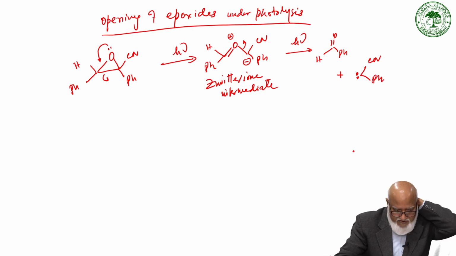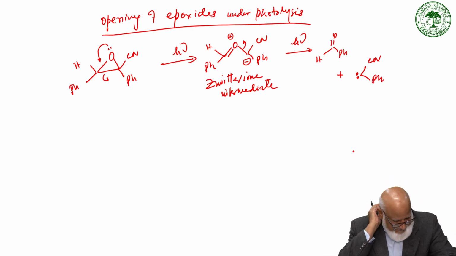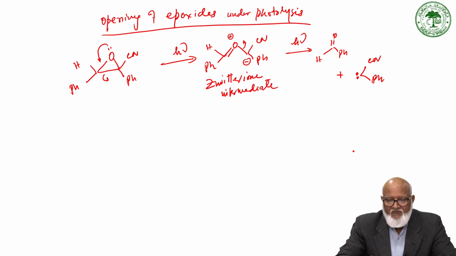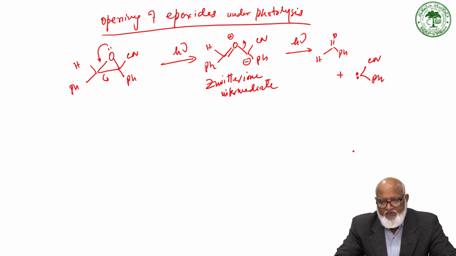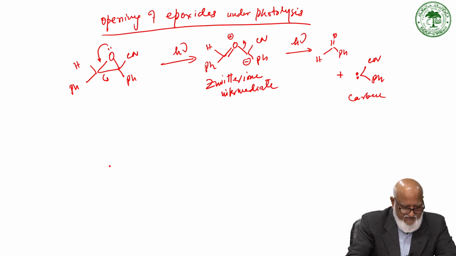So this carbene derivative can be generated by photolysis of an epoxide, opening to give a zwitterionic intermediate, which on further photolysis gives the carbene as an intermediate.